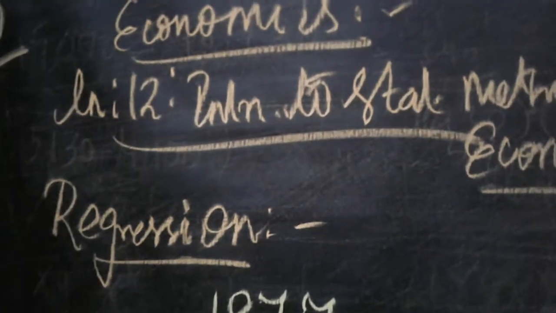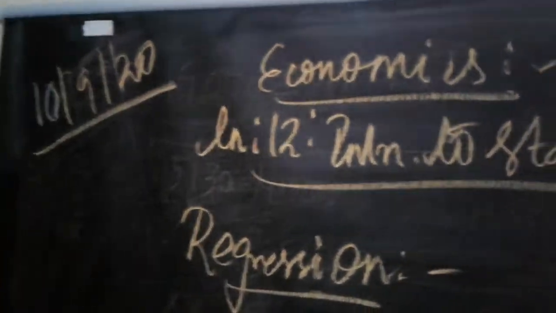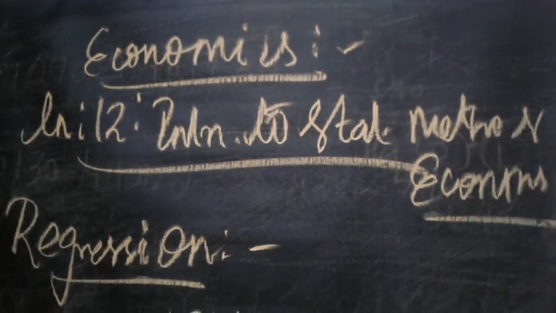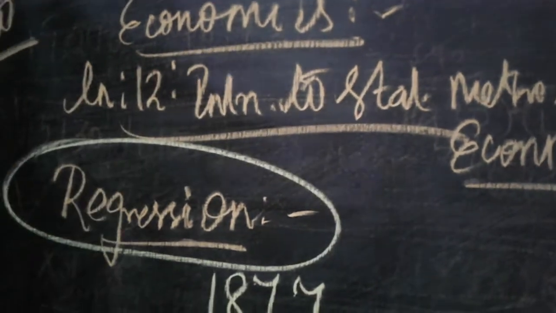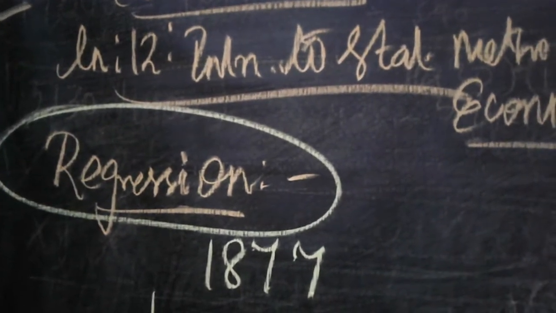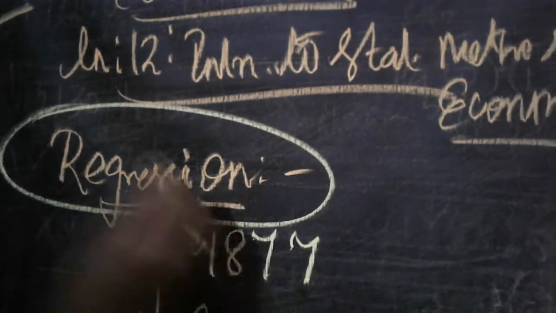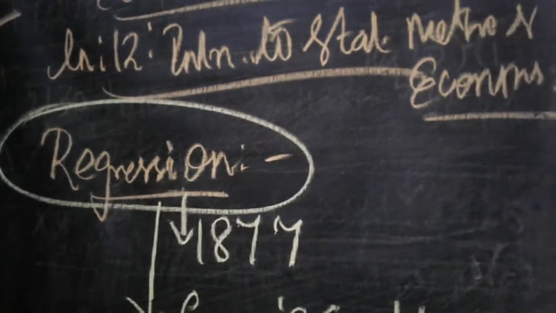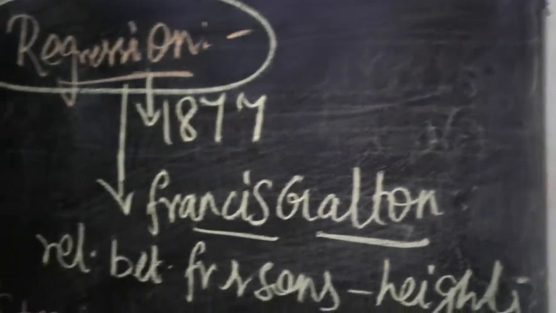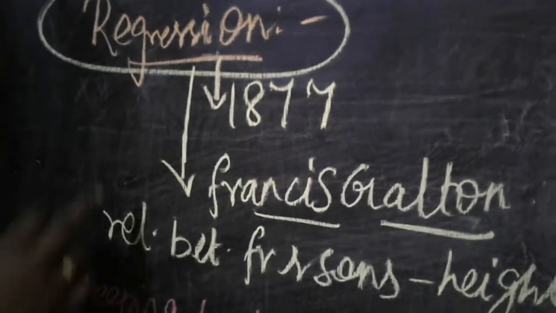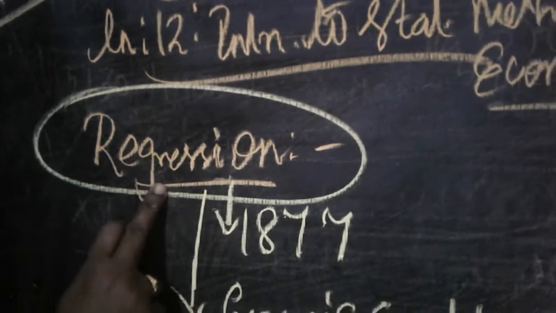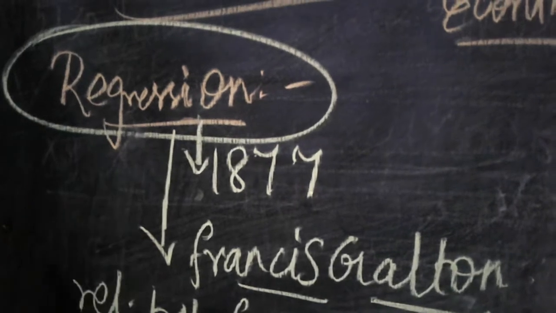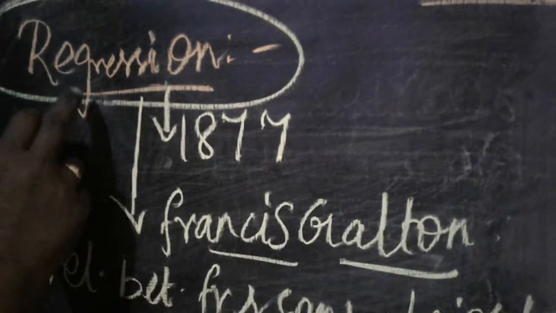To all. Today in this class we are going to discuss economics lesson number 12, Introduction to Statistical Method and Econometrics. The topic we are going to discuss today is regression. Regression is the main important concept. It was first coined in the year 1877 by the important statistician named Francis Galton. Clear? He coined the term regression in the year 1877.